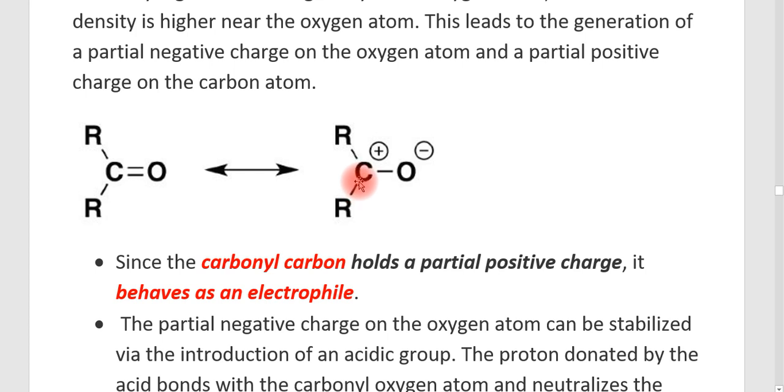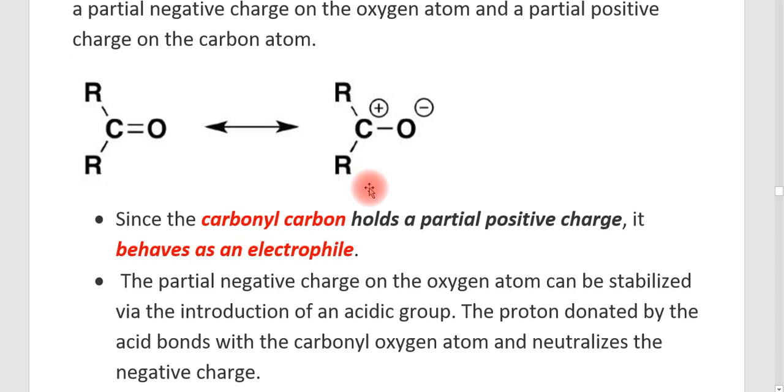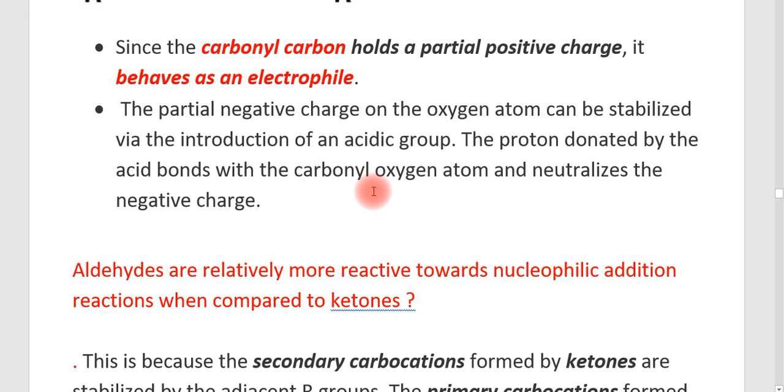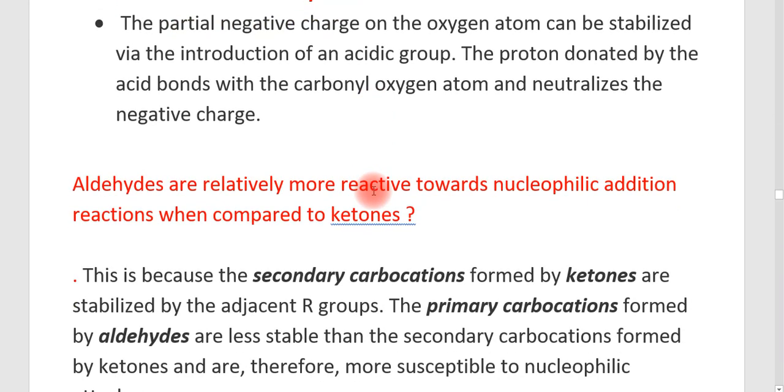If the carbonyl carbon is an electrophile, then what will happen? There is a possibility of attracting the nucleophile towards this electrophile. That means the positively charged carbon, the electrophile, will attract the nucleophile towards the carbon. It shows that there is a possibility of a nucleophilic addition reaction at this carbonyl carbon. What happens if the nucleophile CN minus comes towards the carbonyl carbon, or what happens if sodium bisulfite is added to the carbonyl carbon?